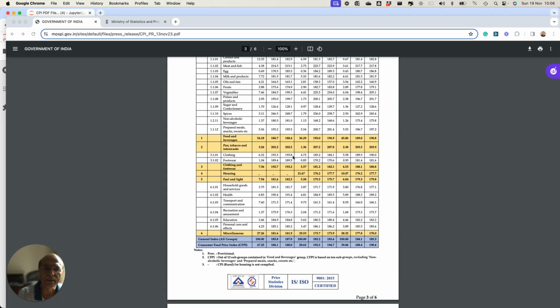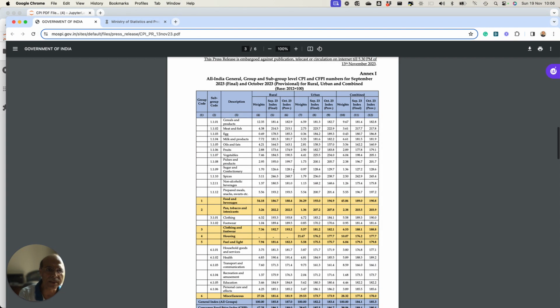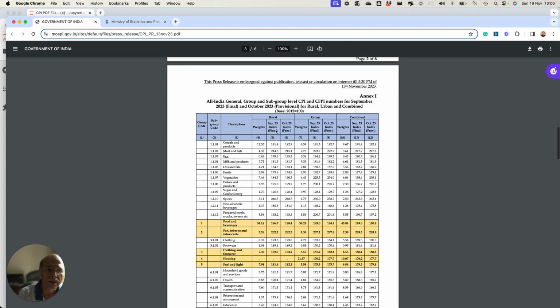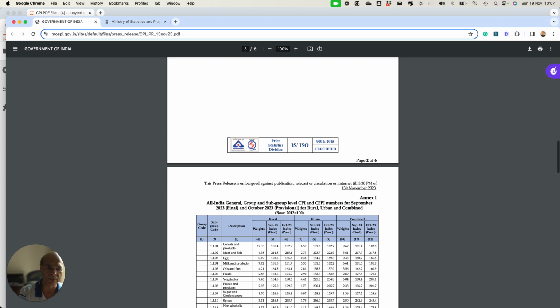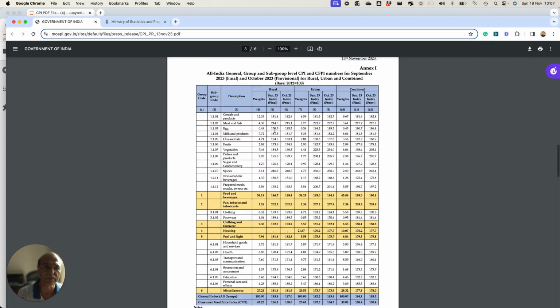Here is the table. It is picking the table from here, and it is doing two important things. It is deleting the last September 23 data because it was provisional. If you look at the last data, it's always like that. The current data, like the October 23 data, is provisional. Similarly, the September 23 data was provisional earlier. So you have to remove that particular block of data, and then add the new data there. On top of it, you have to add October 23 data. If you don't do that, it is not going to serve any purpose.